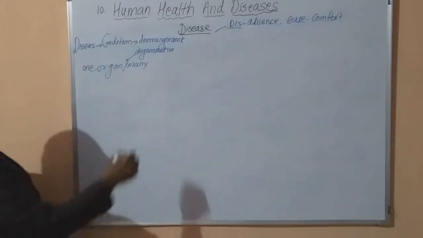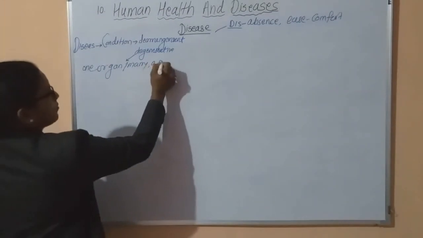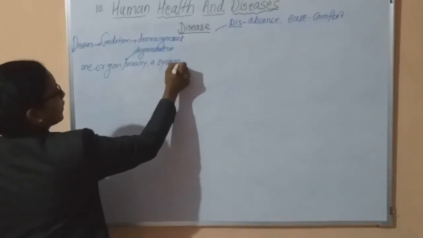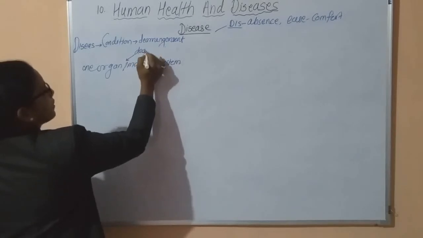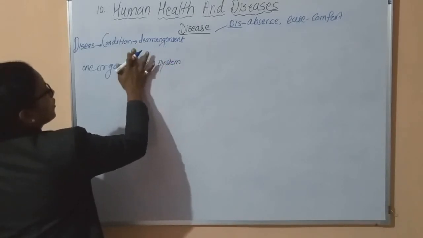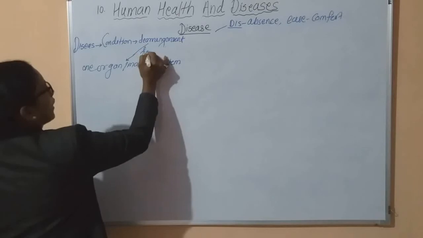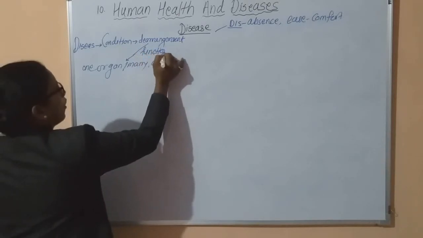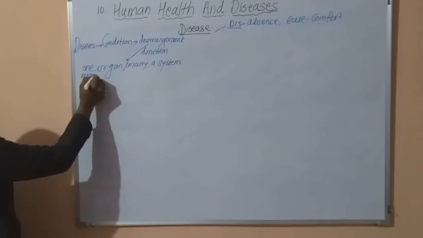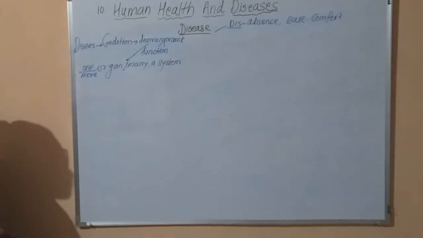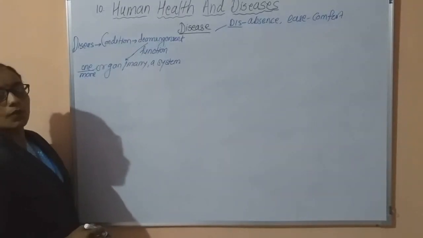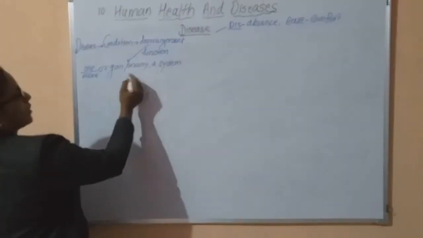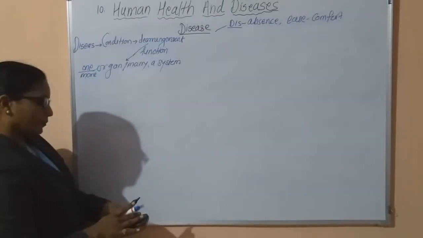Sometimes these organs or a system are also deranged in function. It is not degenerative, it is deranged function: derangement of the function of one or more organs. Sometimes two organs are involved at a time, and also a system. Okay. Now in case of these conditions, what happens?